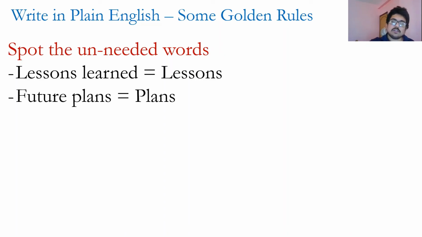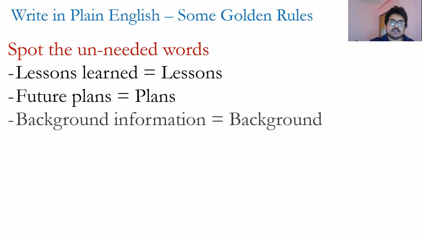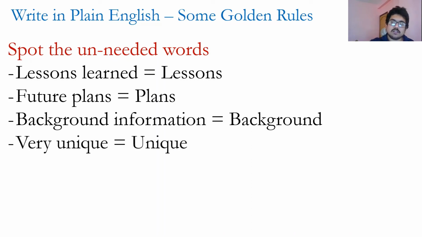Plans are always for the future, so we don't need "future." Likewise, "background information," because "information" may be unnecessary in this case, right? Likewise, "very unique." You don't need to say little unique, more unique, very unique. You don't need another added adjective, because uniqueness already means there's something new.